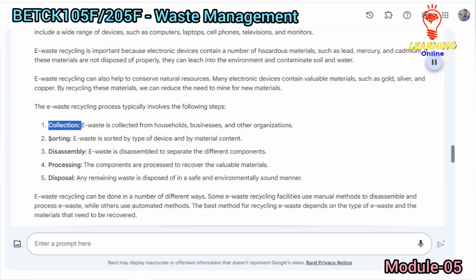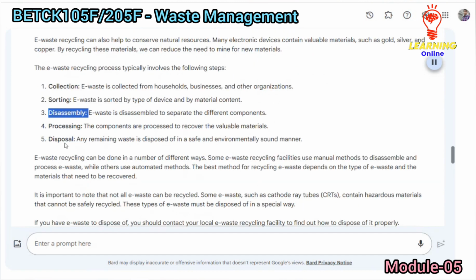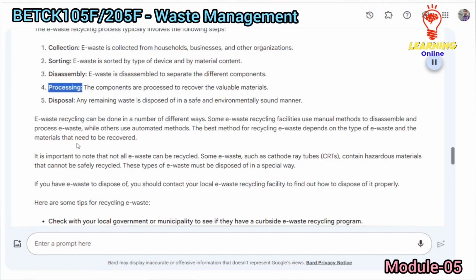1. Collection. E-waste is collected from households, businesses, and other organizations. 2. Sorting. E-waste is sorted by type of device and by material content. 3. Disassembly. E-waste is disassembled to separate the different components. 4. Processing. The components are processed to recover the valuable materials. 5. Disposal. Any remaining waste is disposed of in a safe and environmentally sound manner.